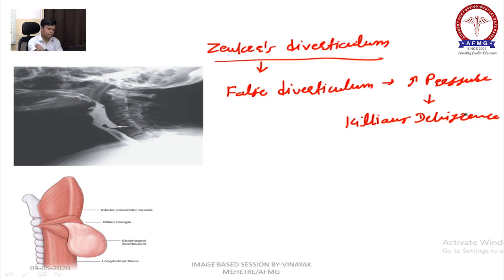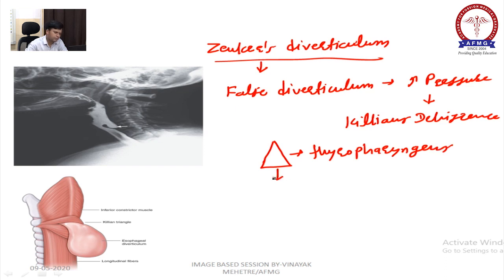Now, the recent MCQ: Killian's dehiscence is formed by thyropharyngeus and cricopharyngeus.